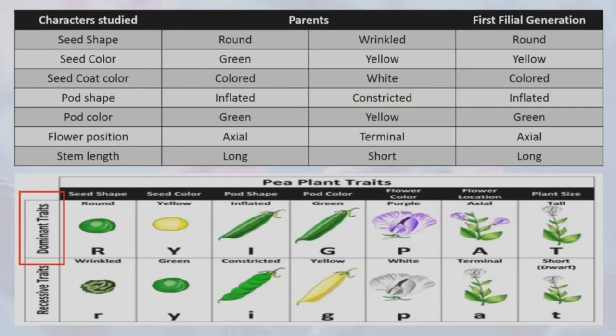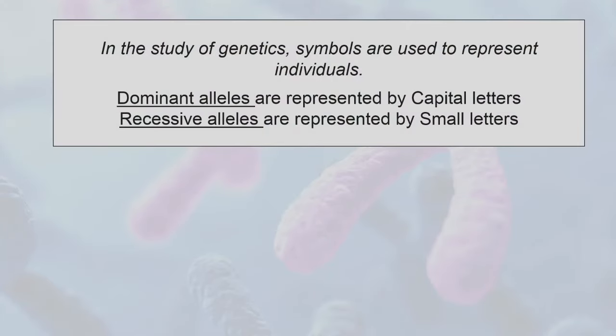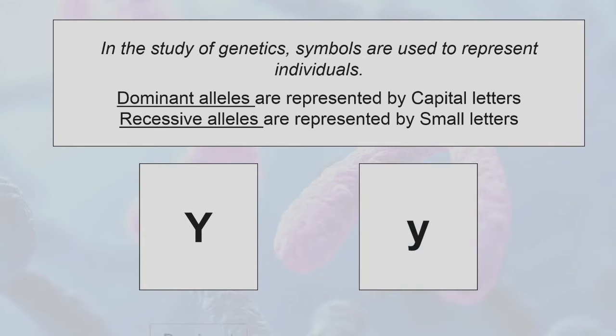For pod shape, we have inflated as dominant and constricted as recessive. For pod color, green as dominant and yellow as recessive. For flower position, we have axial for dominant and terminal as recessive. For stem length or height, we have long as dominant and short as recessive. As you observe in the first filial generation, all the offspring shows the dominant traits. In the study of genetics, symbols are used to represent individuals. Dominant alleles are represented by capital letters, while recessive alleles are represented by small letters.